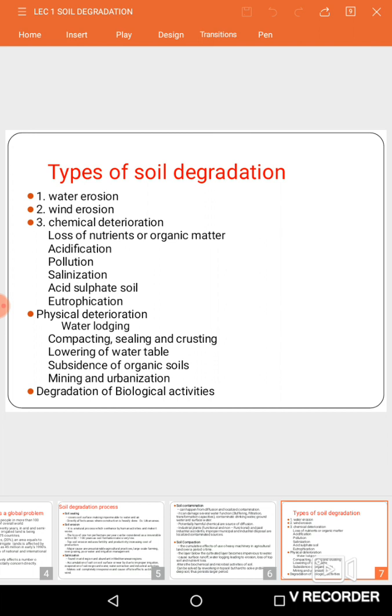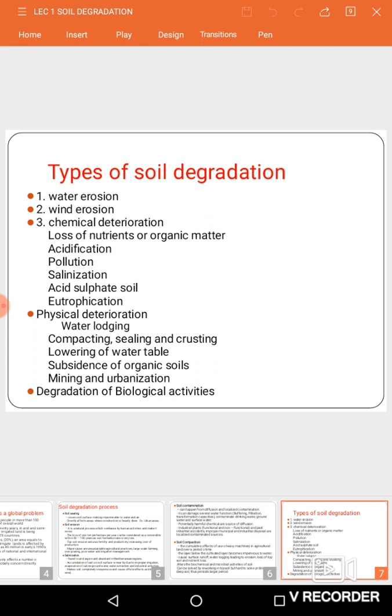It will directly affect the quality of groundwater. And next we'll see physical deterioration. Under this we have waterlogging, compacting, sealing, crusting, lowering of the water table, meaning the groundwater table, subsidence of organic soils, mining and urbanization. In this, first we will see waterlogging.